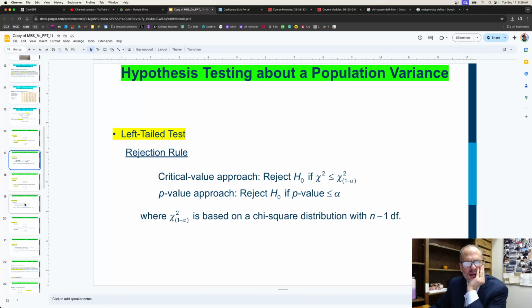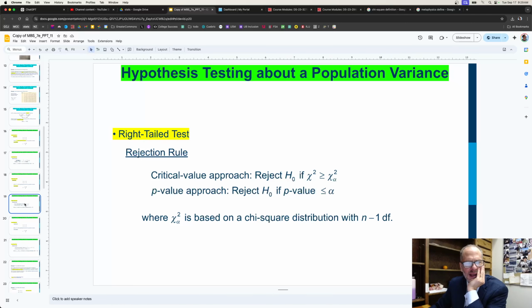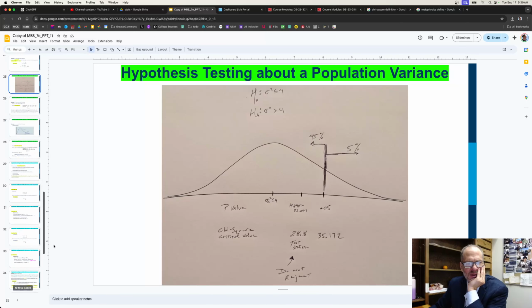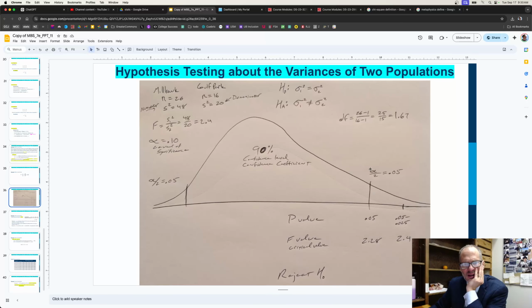They do their thing with the rejection rules. I don't really like memorizing those. I like thinking about it like this, where I draw this diagram and I'm doing this to 95% confidence level or whatever. And so this next one that we do, you'll see in the next video, I did all this with a notation. So 90% confidence level on this, that's my confidence coefficient.